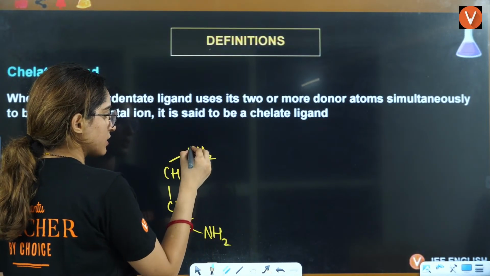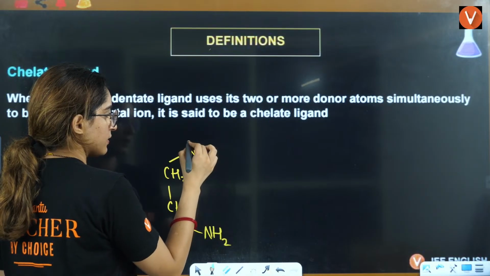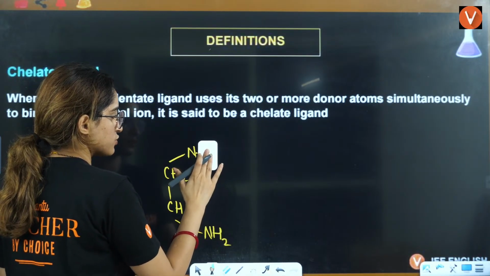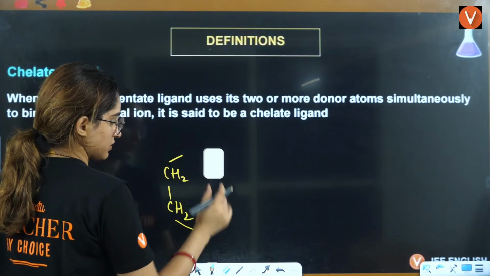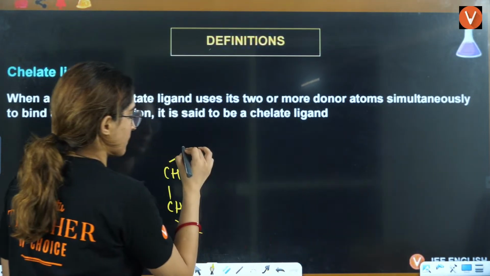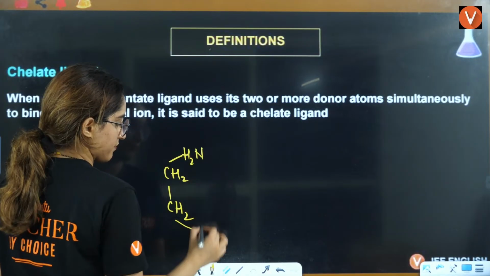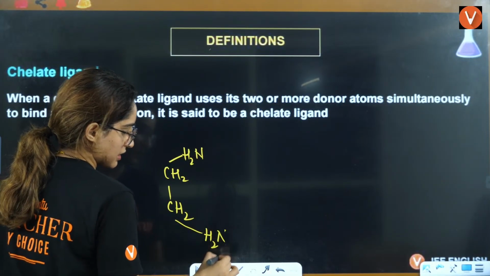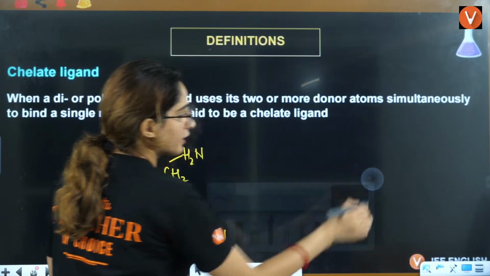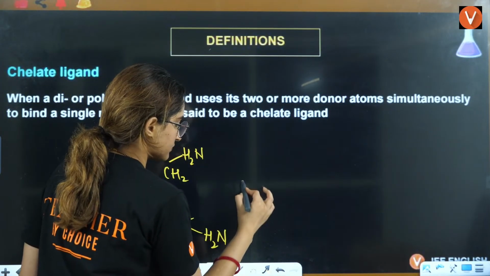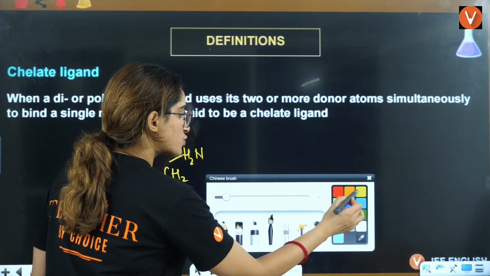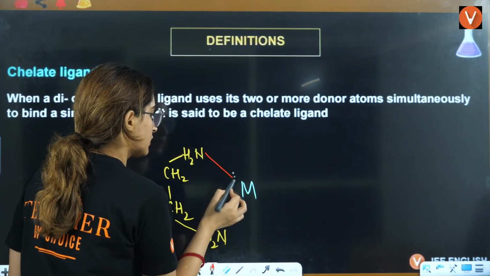I'll just draw it like this. This is ethylene diol. This is the metal. It is donating. It is donating.